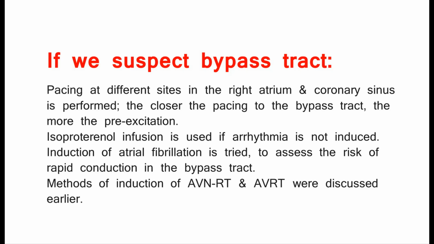Isoproterenol infusion is used if arrhythmia is not induced. Induction of atrial fibrillation is tried, to assess the risk of rapid conduction in the bypass tract. Methods of induction of AVNRT and AVRT were discussed earlier.